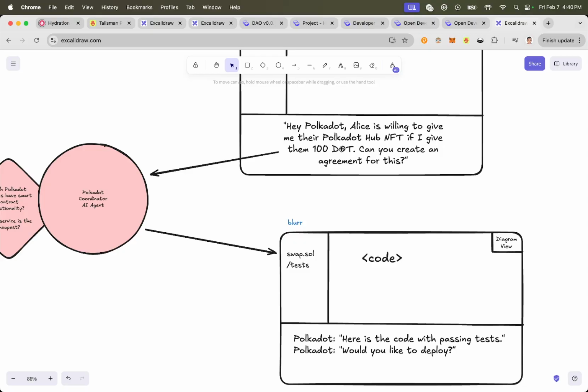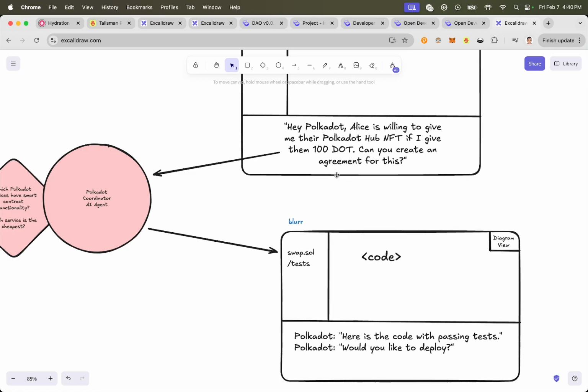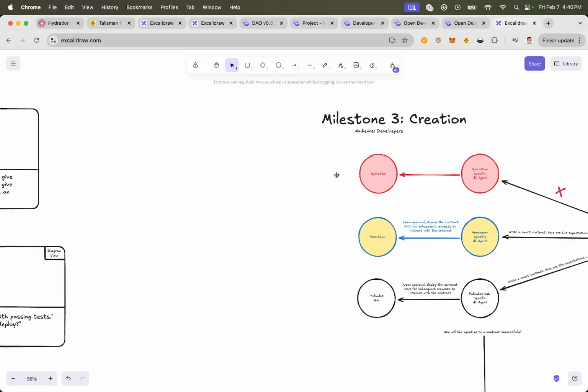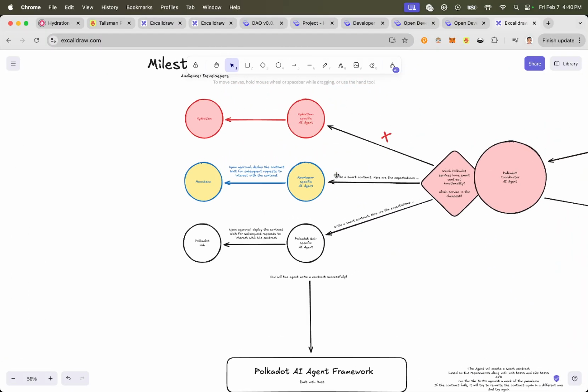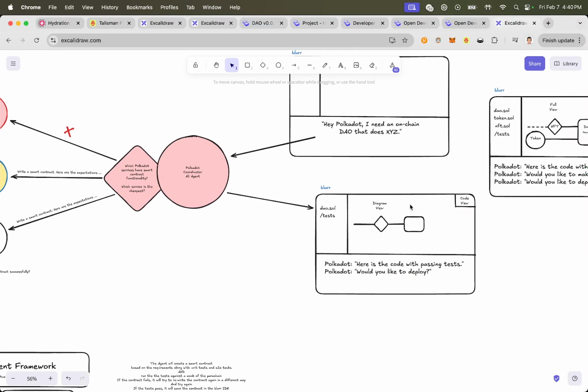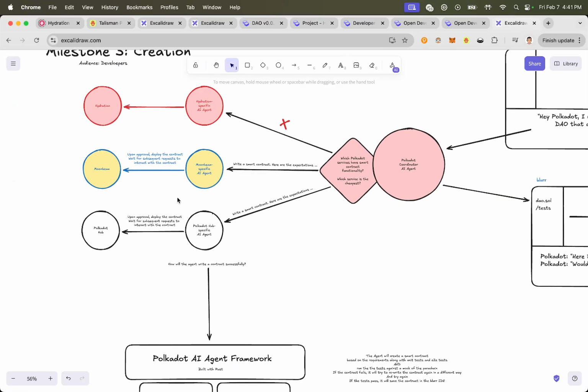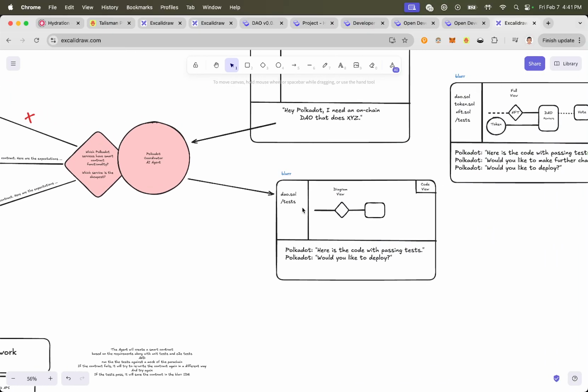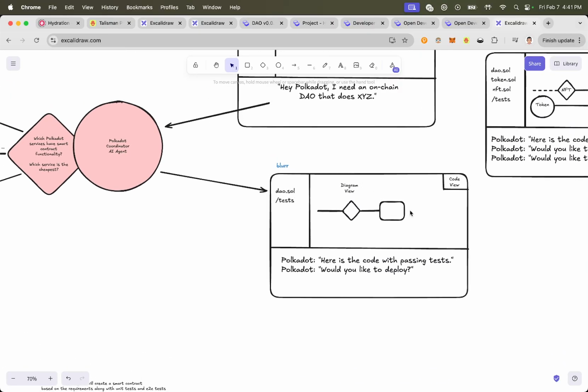I hope you understand what the difference is. But I think it's also useful, so I would love feedback on that one too. And then milestone 3 is the creation. Milestone 3 is where you want to create a DAO, a smart contract that's a DAO, or you want to create a smart contract that has OKRs, or you want to create a new NFT, whatever it may be. It will have the capacity for the AI agent to do that, and then send it back to Blur, the IDE, to show the diagram view.